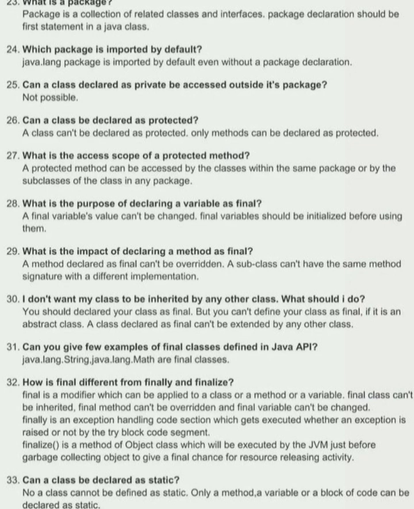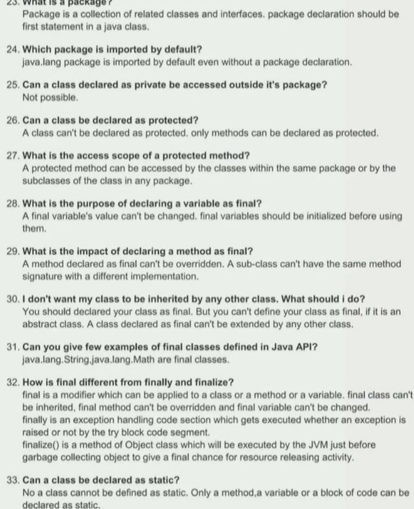Java.lang.String and java.lang.Math are final classes. 32. How is final different from finally and finalize? Final is a modifier which can be applied to a class, or a method, or a variable. A final class can't be inherited, a final method can't be overridden, and a final variable can't be changed.